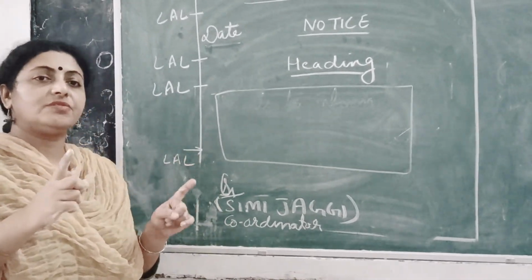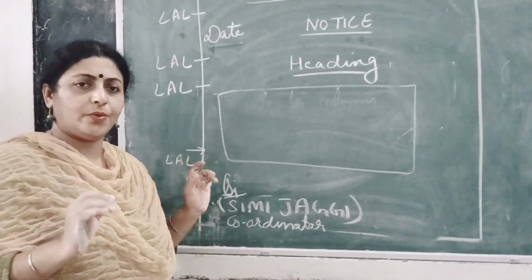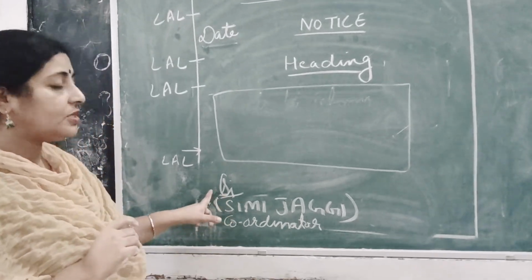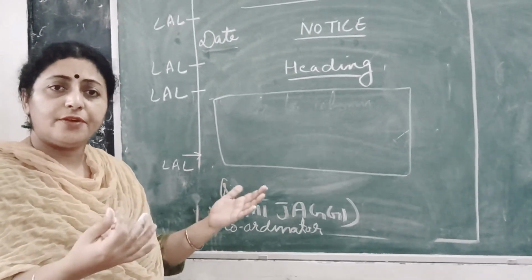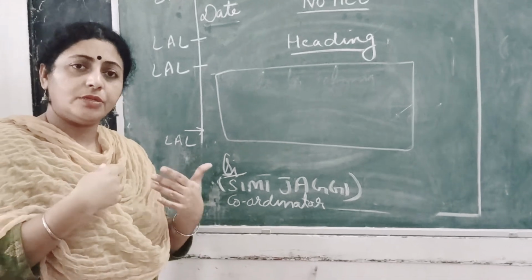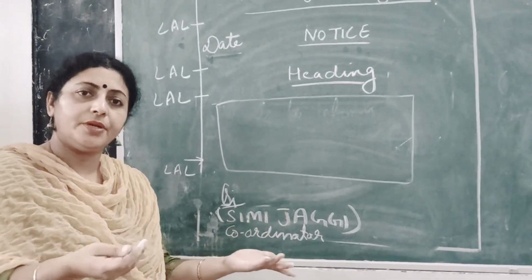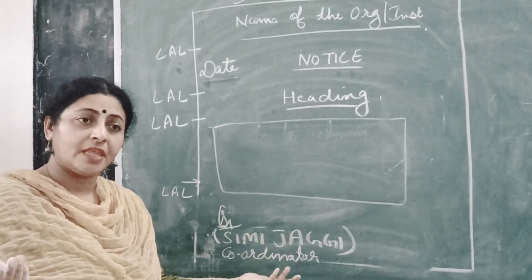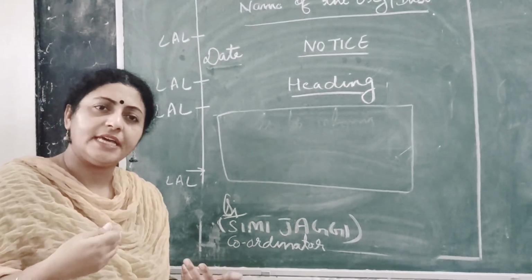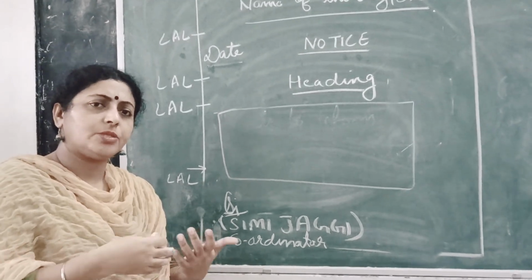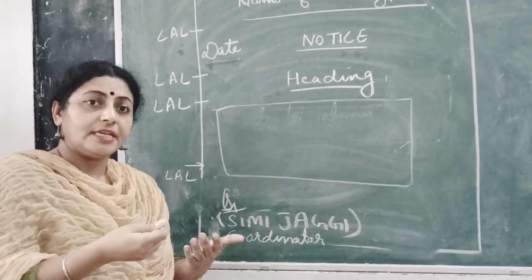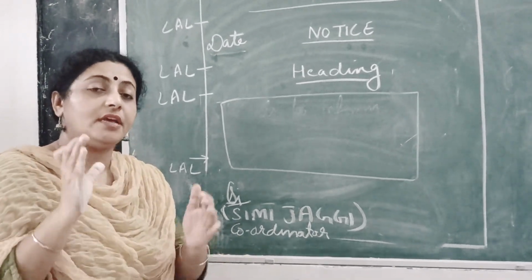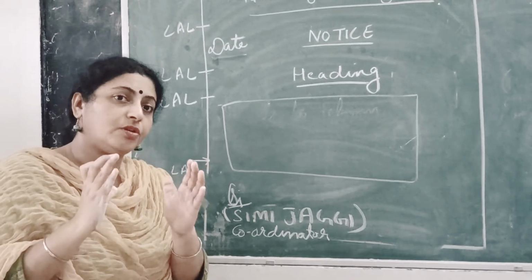Signatory. A lot of students up till class 10 will accept your notice without signatures. But for your class 11th and 12th, please make it important that your signatures are important. Because say for example, out of nowhere, I put up a notice on the board of the school and declare that from tomorrow onwards it's a holiday, and there are no signatures. Till the time your notices are not signed, you cannot value it; that document is not of any value.